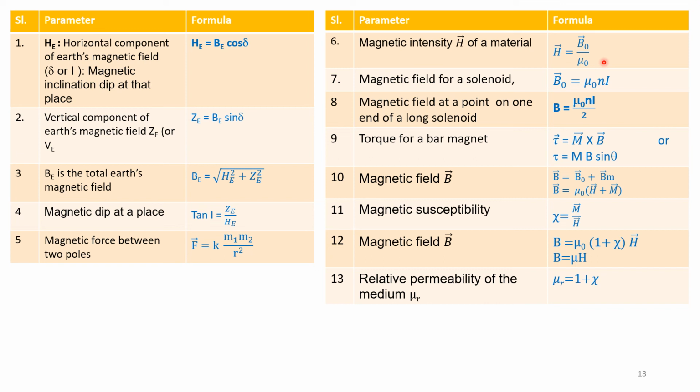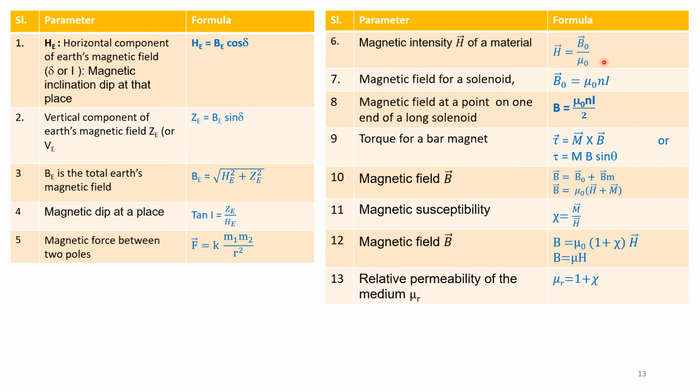If we take at one end of a long solenoid, B is given by B is equal to mu naught N I over 2. Torque of a bar magnet is equal to M cross B, that is the vector product of M and B. It is also given as tau is equal to MB sin theta.